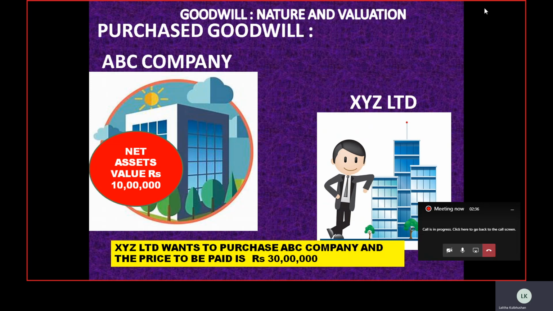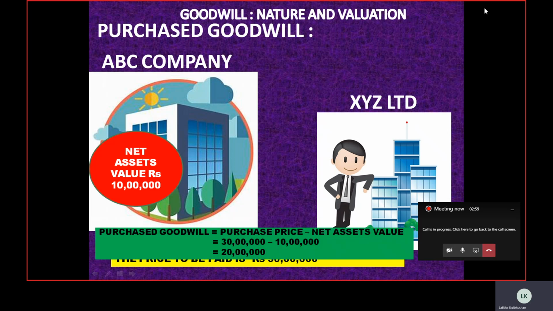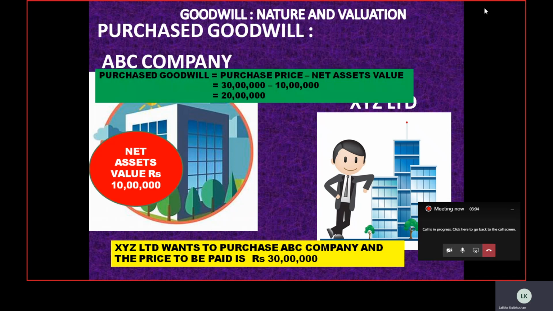What is the net asset value of ABC company? It is actually only 10 lakh. So the question arises, this extra 20 lakhs needs to be paid for what? This extra 20 lakhs which ABC Limited will be charging from XYZ Limited is its goodwill. So XYZ Limited will be paying an extra 20 lakhs to ABC company just because ABC company maybe is already a reputed company, maybe it has its name and fame in the market.